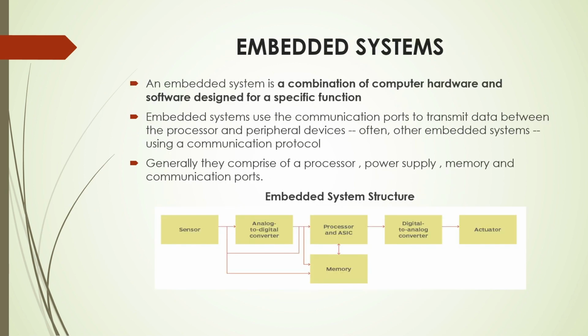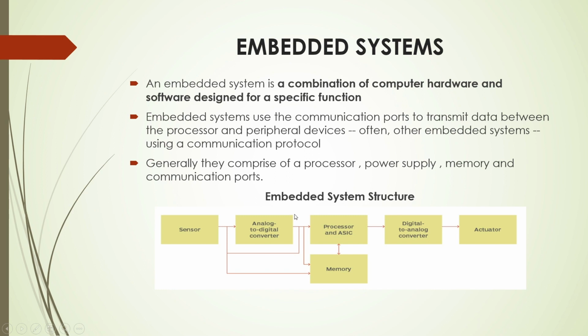Now, what is an embedded system? An embedded system is a combination of computer hardware and software designed for a specific function. Embedded systems use a communication port to transmit data between the processor and peripheral devices, often other embedded systems, using a communication protocol. Generally, they comprise a processor, power supply, memory, and communication ports.